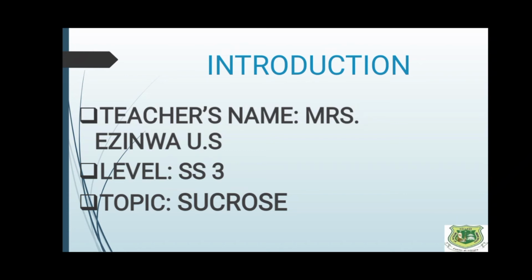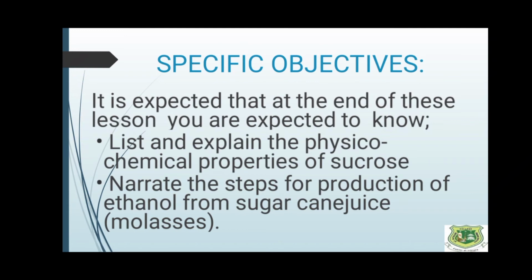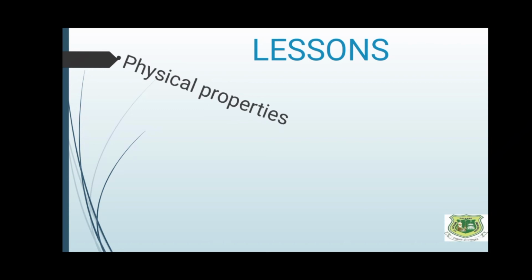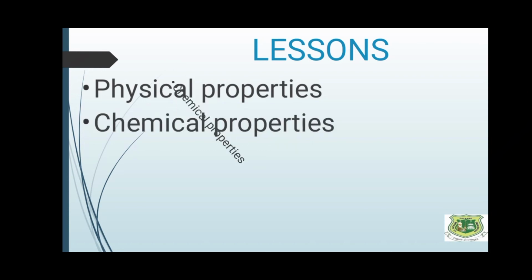Let's go to physical properties of sucrose. These include, number 1, sucrose forms large monoclinic crystals which melt at 160 degrees centigrade. Above this temperature, it loses water to form a brown amorphous solid. Amorphous means that it is no longer crystalline.